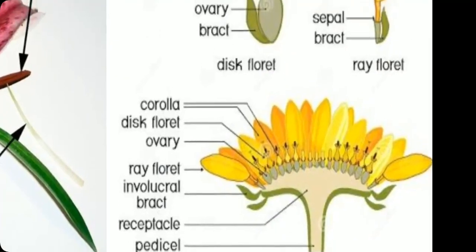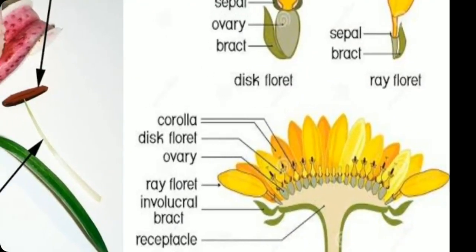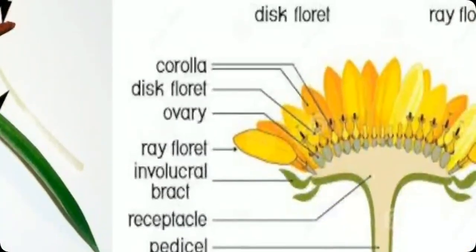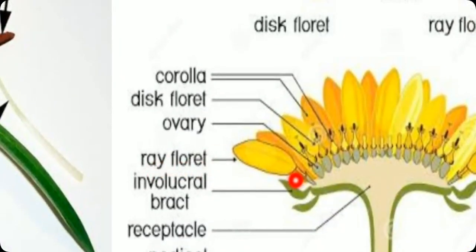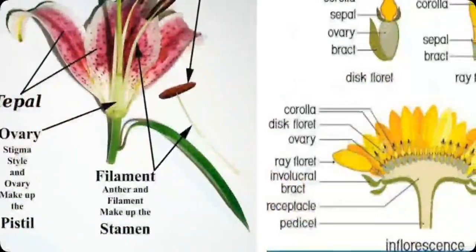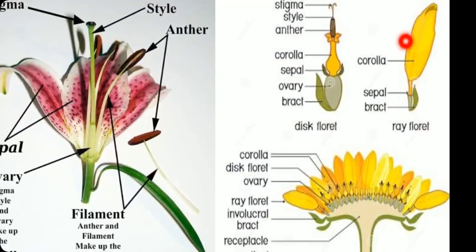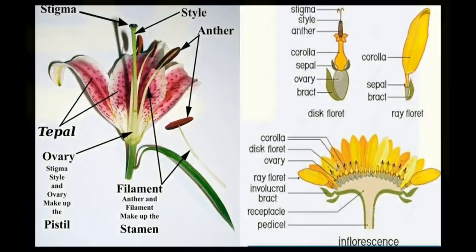This is a sunflower, and it has two types of florets. One is called the ray floret, which you can see here. And this is the disc floret, the second one. These small structures are called disc florets, and these are called ray florets. Ray florets are actually neuter flowers, as they do not have male and female parts, but they help in attracting insects because they are so many in number and have bright color. So this is the role of neuter flower.